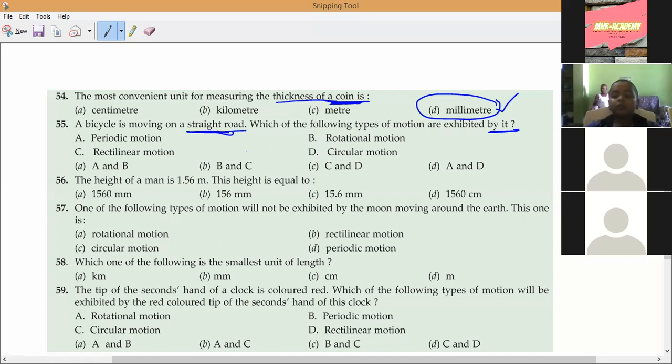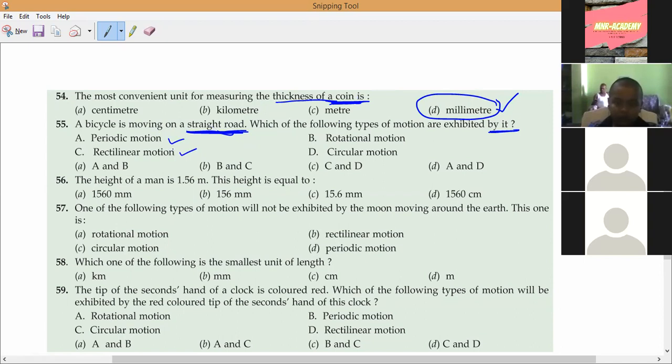Is there any other motion? No, sir. Straight line. But you can say one more option is there. Suppose it is going uniformly, the bicycle is moving on a straight road. Uniformly means the same distance in the same period of time. Periodic motion, that is what.